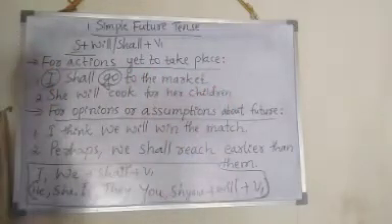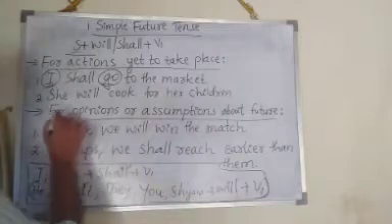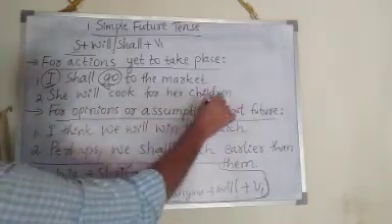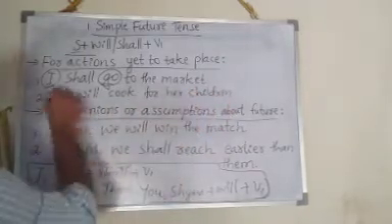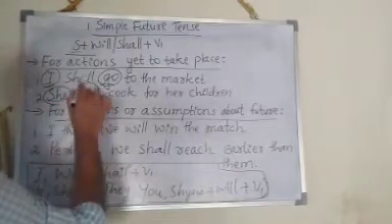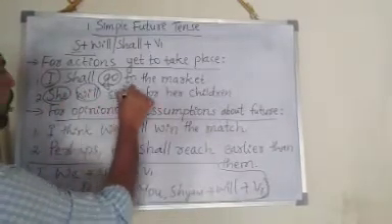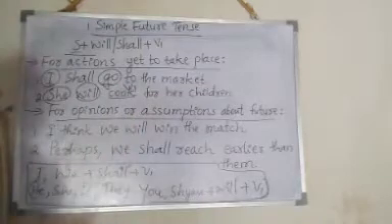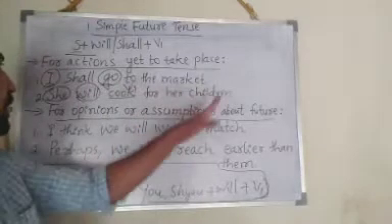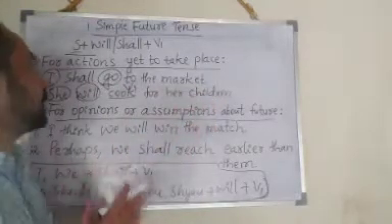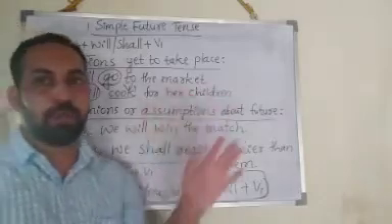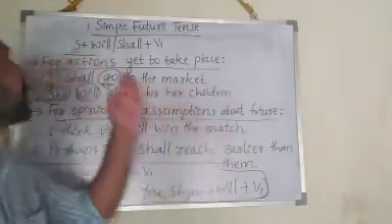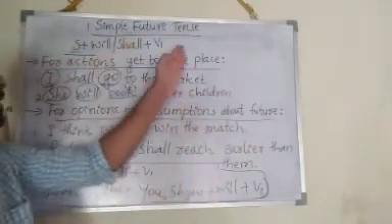Okay. Next example. She will cook for her children. She is the subject. Will is the auxiliary verb. Cook is the V1 form of the verb. For her children. The action is yet to happen in the future. For this purpose, we use simple future tense.